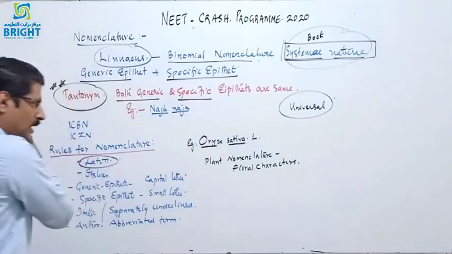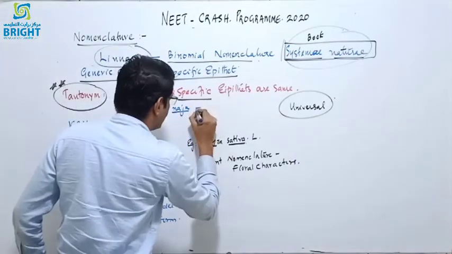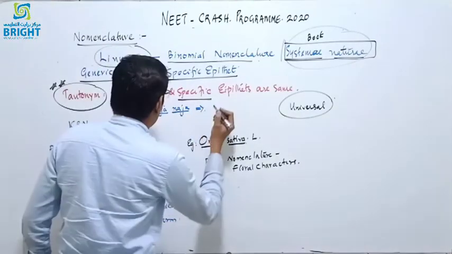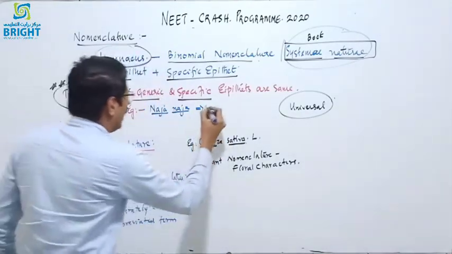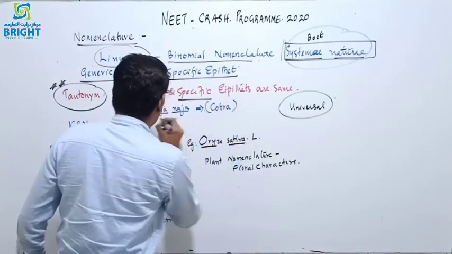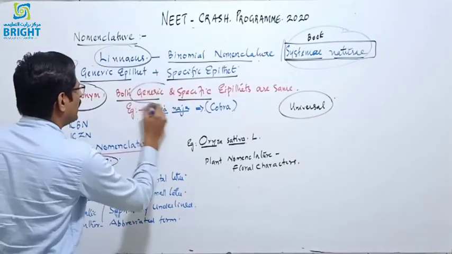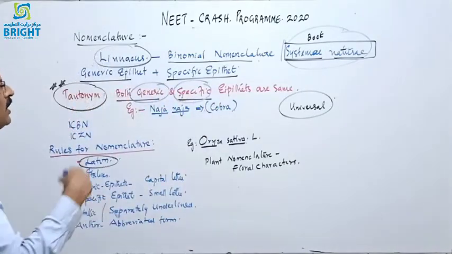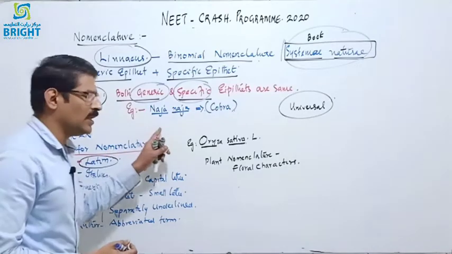And who is Naja? Naja belongs to the class Reptilia of vertebrata, and Naja is the cobra. So here both generic and specific, that is, genus name and species name, are repeating, and such a name is called a tautonym.